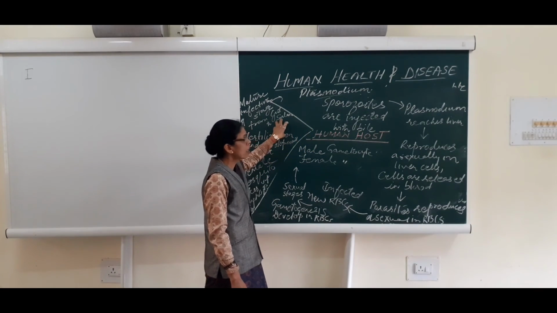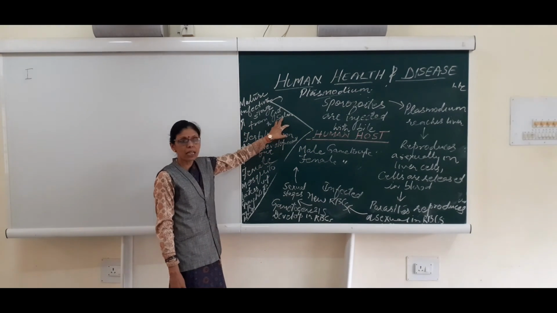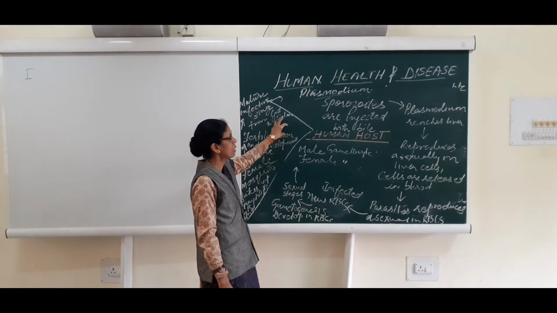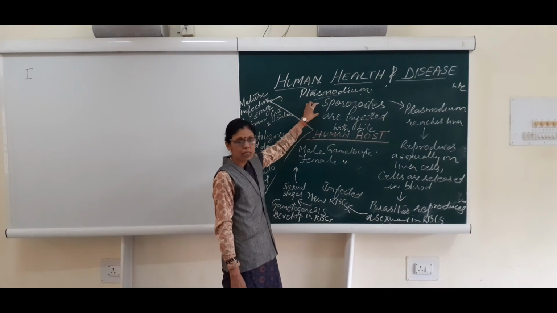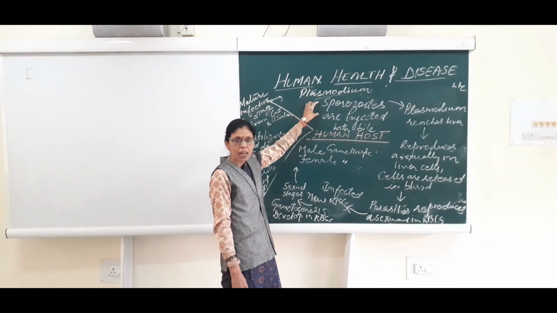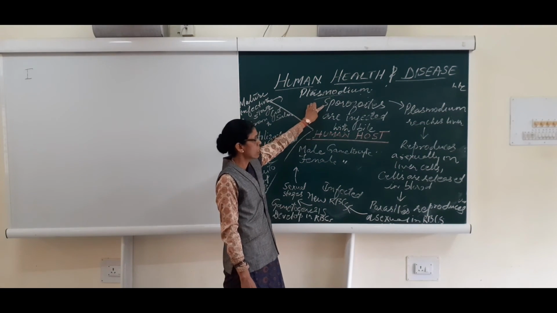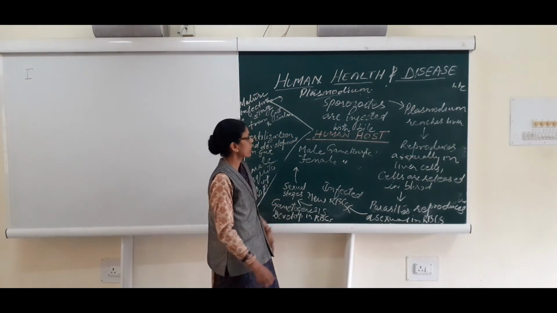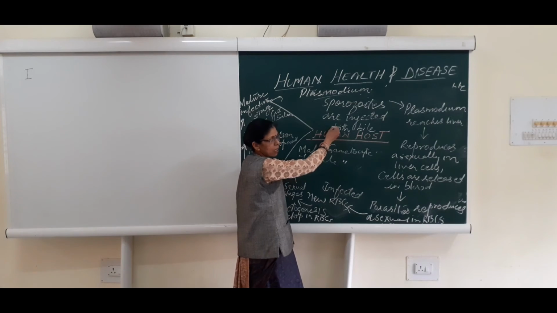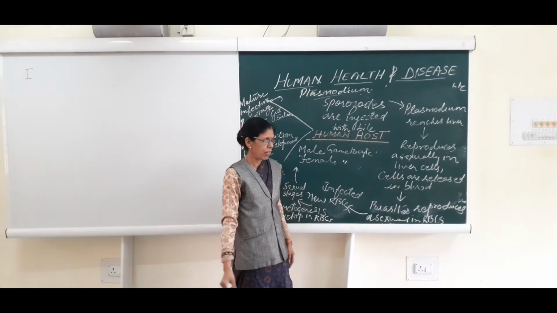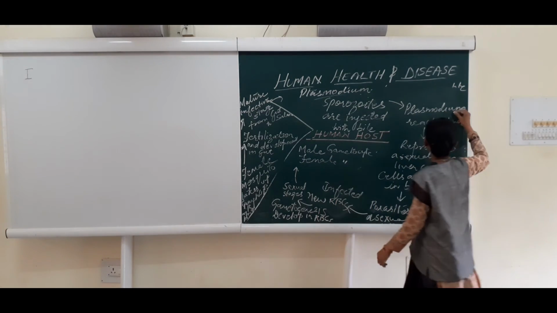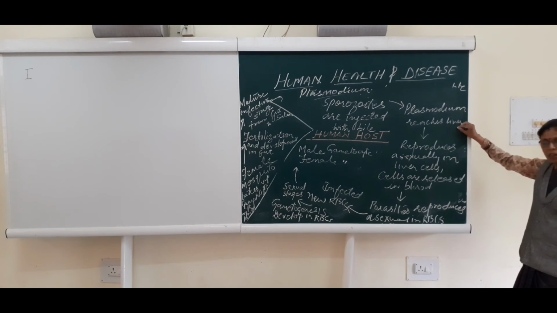The infected female Anopheles bites a healthy person. The saliva of the infected Anopheles has sporozoites, and they are injected with the bite of the female Anopheles. Plasmodium now reaches the liver.